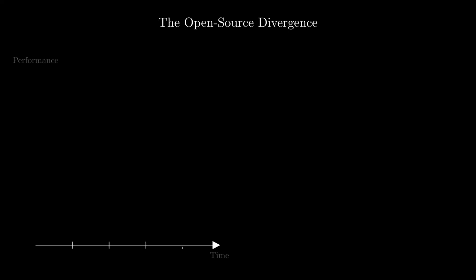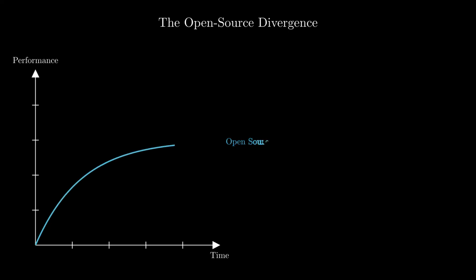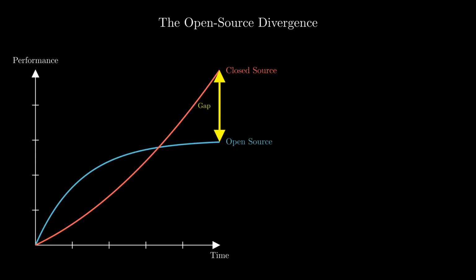Welcome. To understand the breakthrough that is DeepSeek-V3.2, we must first understand the landscape it enters. For years, the progress of large language models seemed uniform. We measure this by tracking performance over time. Open-source models, represented here in blue, have made incredible strides democratizing access to AI. However, recently, we've seen a shift. Proprietary, closed-source models have accelerated, creating a sharp upward trajectory. This has resulted in a widening performance gap.